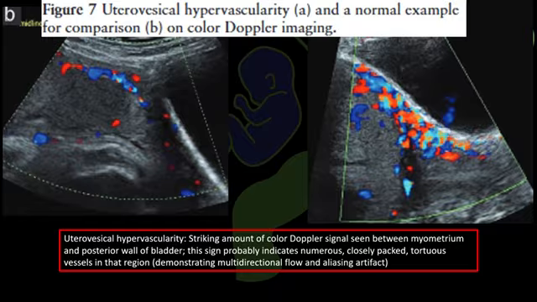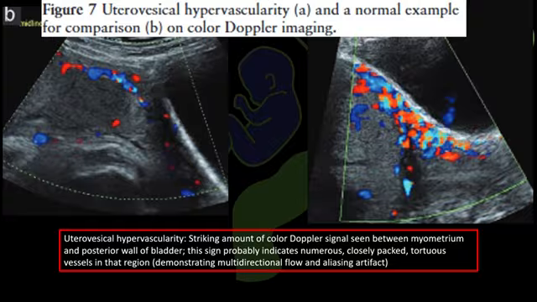On the left side, you can see a normal comparative example where there is only minimal scattered flow between myometrium and the posterior bladder wall. Whereas in the image on the right, you can see a striking amount of color Doppler activity at the utrovesical interface. Why this occurs is because it is filled with numerous tortuous and densely packed neovessels.